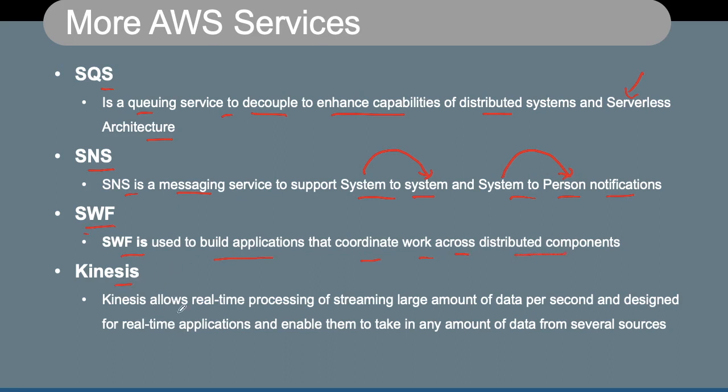Kinesis is a service which is used to allow real-time processing of streaming large amounts of data per second and is designed for real-time applications. So real-time applications bring in a lot of data, and that is also a very huge amount of data, and for those kinds of requirements we have to use services like Kinesis. Kinesis also comes with multiple services which we are not discussing in this section, but it enables them to take any amount of data from several sources. Those several sources can be some IoT devices, some real-time applications and some web streaming platforms as well.